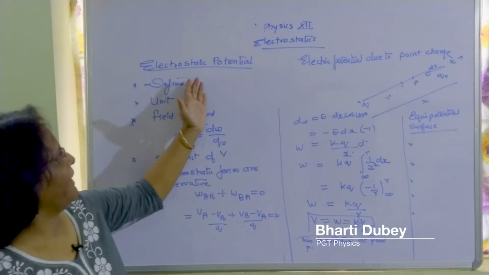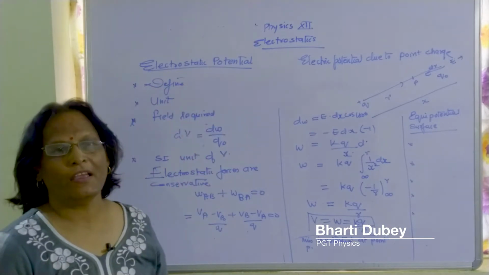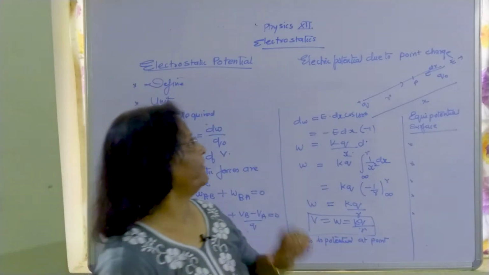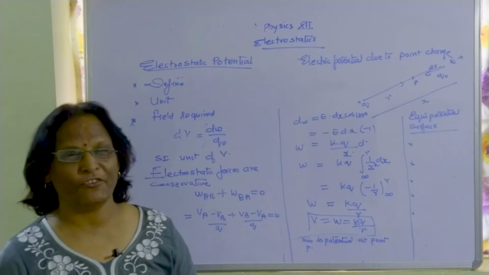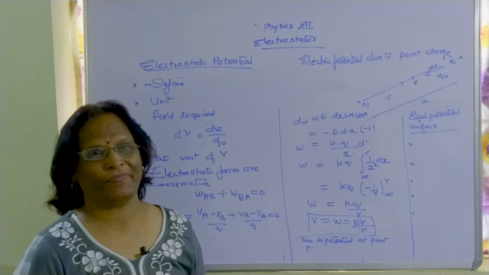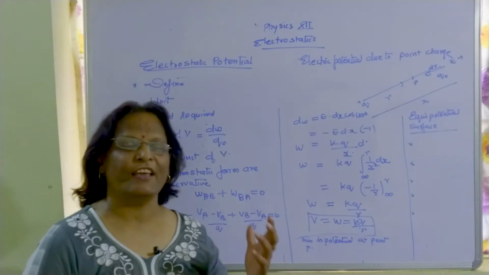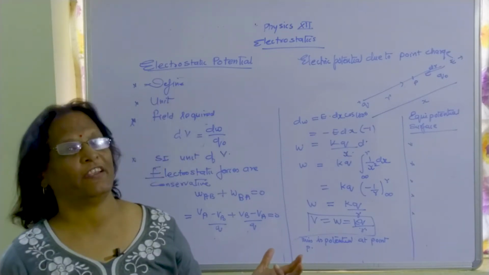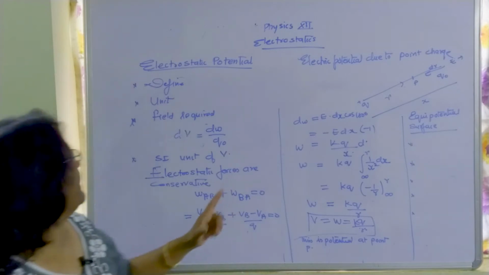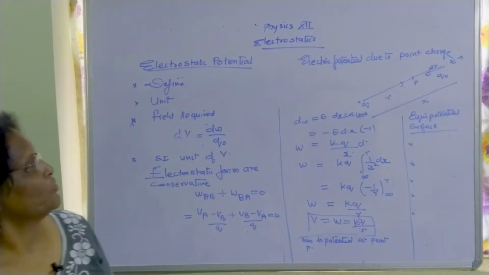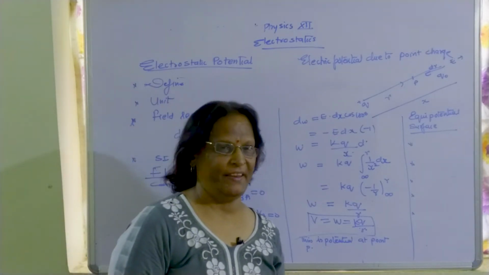With the topic electrostatic potential. Now, when we are dealing with electrostatic potential, we have to justify the strength. In general dictionary language, when we are dealing with potential, that means we are dealing with the strength of a charge. Here, when we define it, what should the definition be?